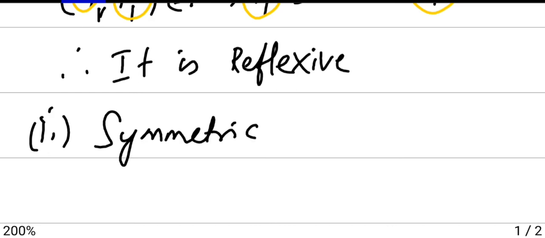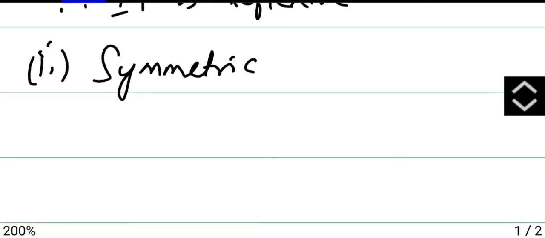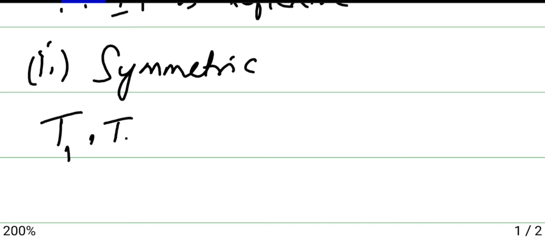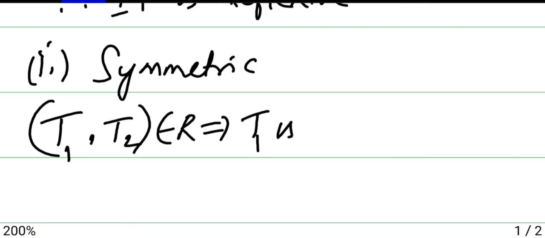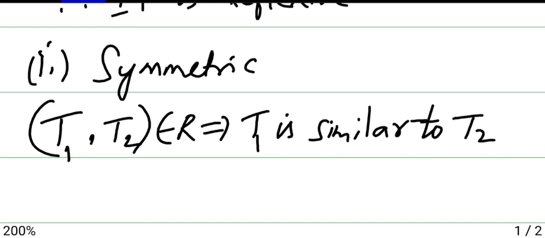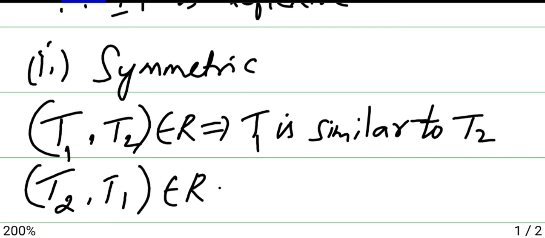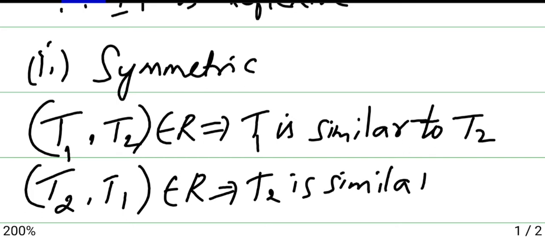Moving on with the next one. Second, you should prove the relation is symmetric. To prove symmetric, you have to prove (T1, T2) belongs to R implies T1 is similar to T2, and then you will prove (T2, T1) implies T2 is similar to T1.